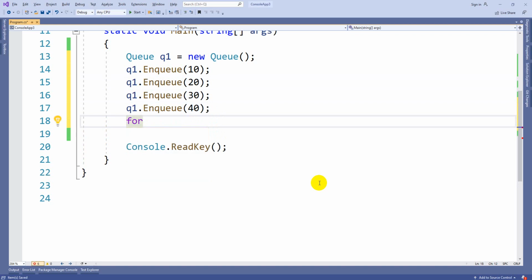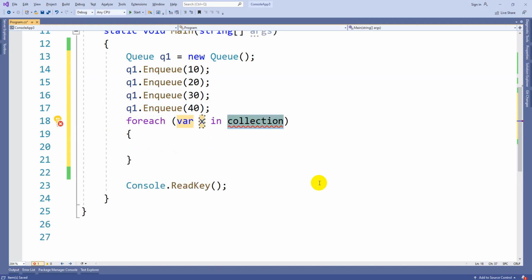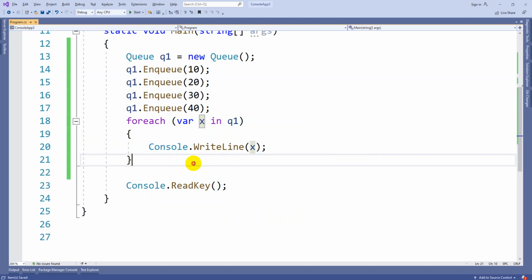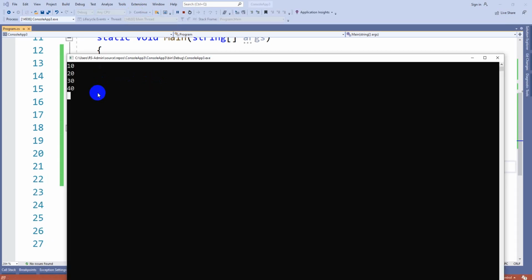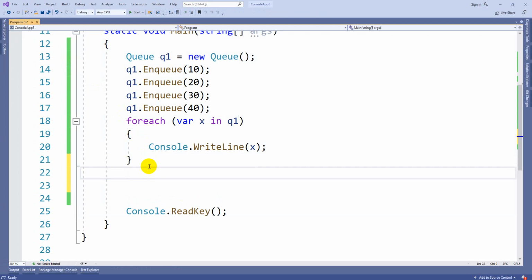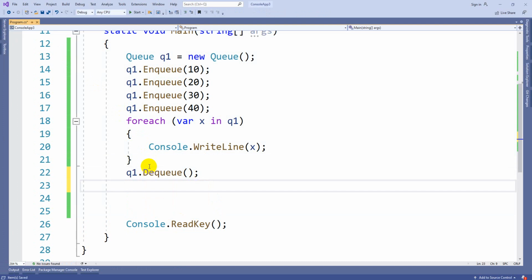So by using foreach, let's print them on the screen. var x in q1. So by using the Console.WriteLine, let's print the value on the screen. Again you can see here the order 10, 20, 30, 40 will get printed. Whenever I delete, this time 10 will get deleted first, because it works with a formula called first in first out. So q1.Dequeue. Dequeue is nothing but deleting the values.